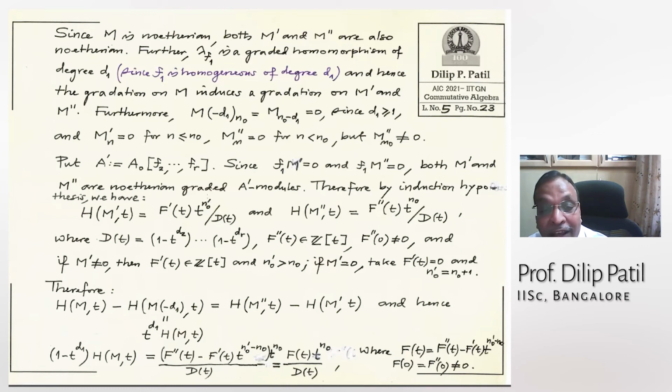Therefore that n_0 prime will be strictly less than n_0, but I will call it n_0 prime.